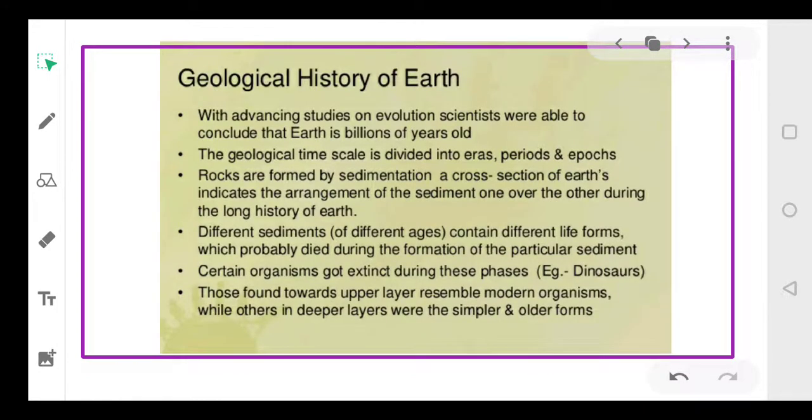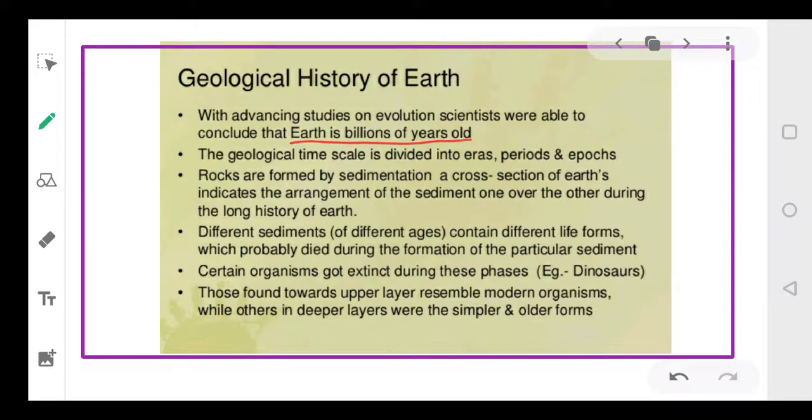Now, coming to the fact that we were discussing regarding the evolution concept, how different life forms have evolved. On the surface of the earth, we have studied that earth was formed billions of years ago, isn't it? A lot of studies have been performed regarding evolution, and scientists have concluded that earth is billions of years old.